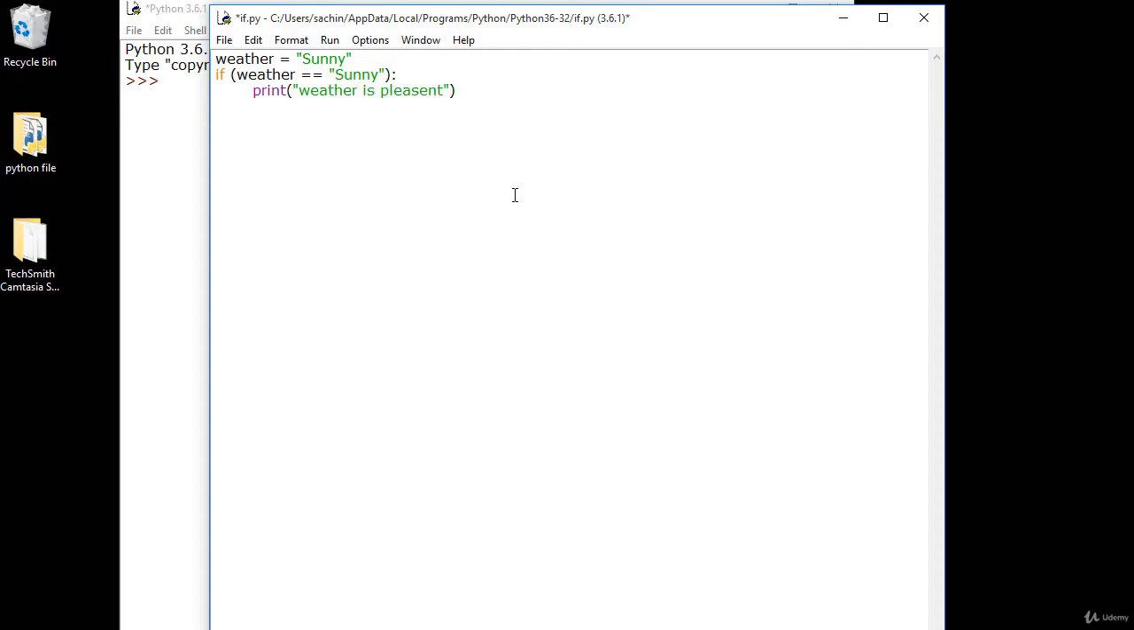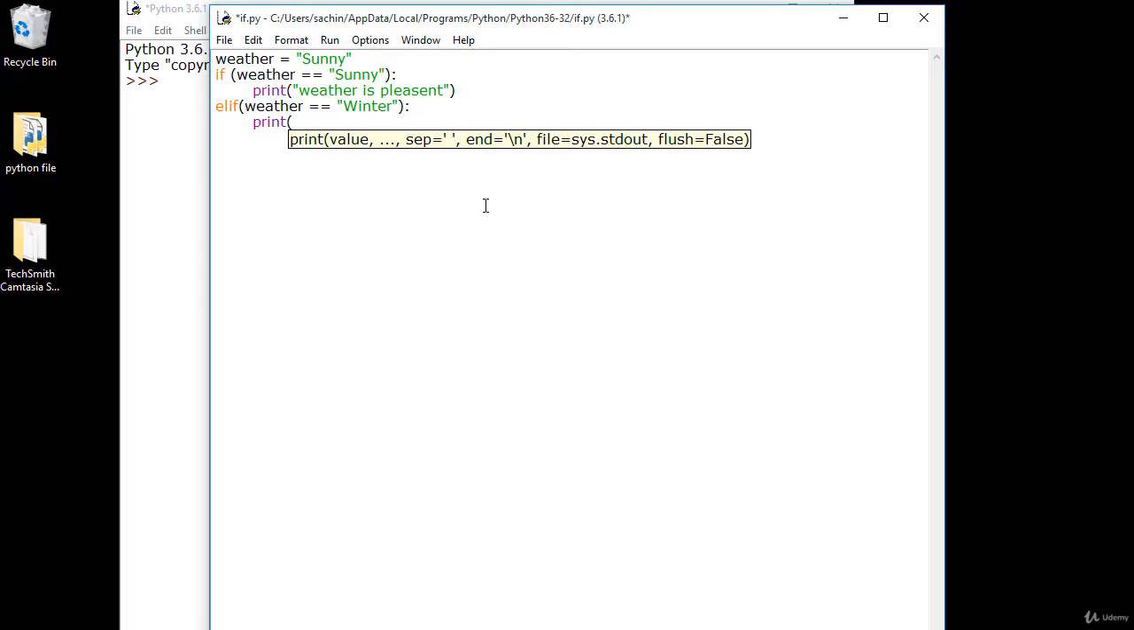So what if it is not? You can have else, or you can have elif. It is not else if, it is elif in Python. Most languages have else if, basically in Java or C or C#, but it is elif in Python. So what if it is winter? Just print weather is unpleasant.